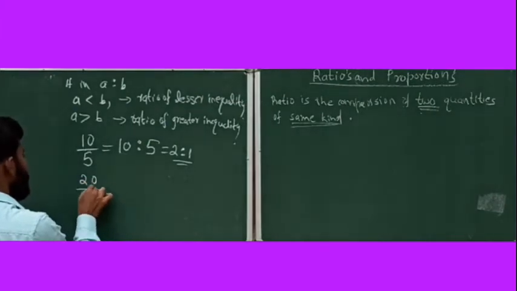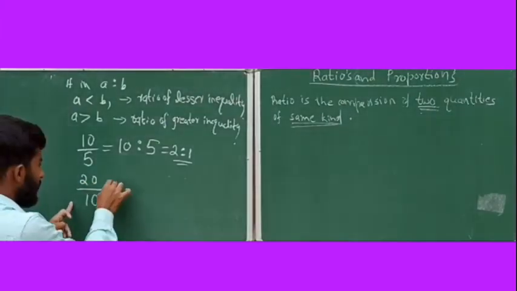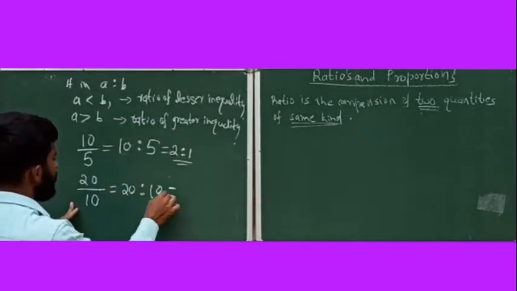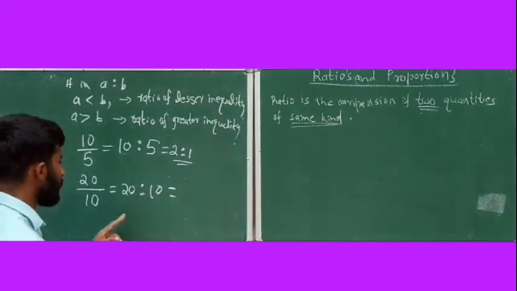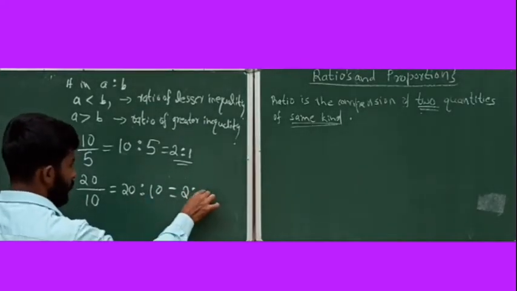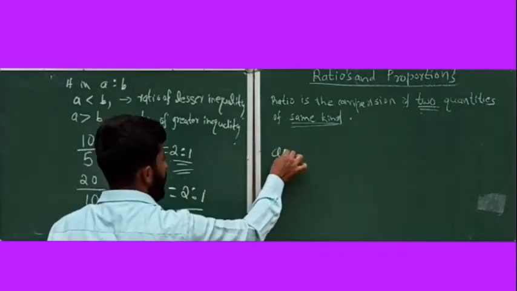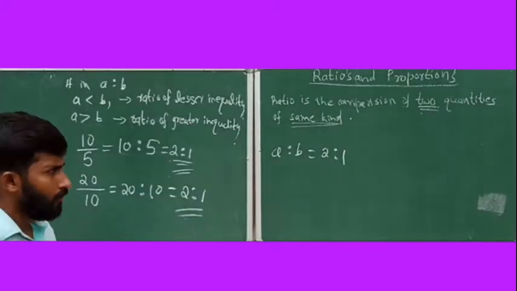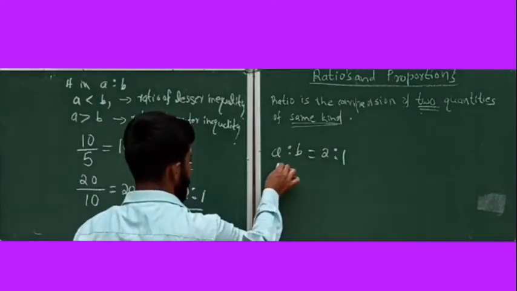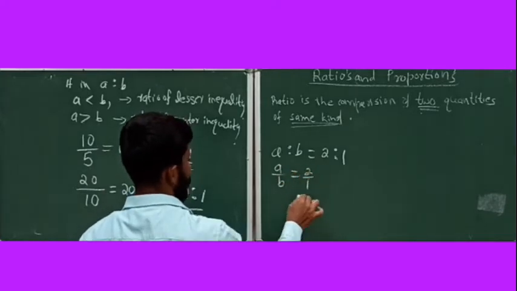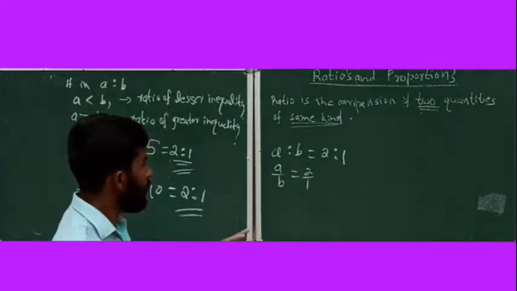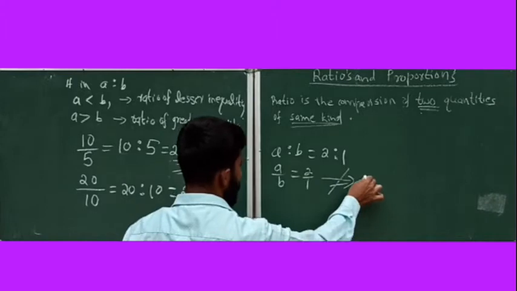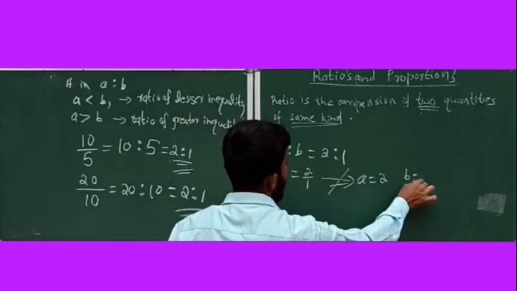Now see, 10 divided by 5, their ratio is 2:1. Suppose you are taking 20 by 10. The ratio between 20 and 10, you can write it as 20 ratio 10. 20 ratio 10 is not in the simplest form, right? You can write it as 2 ratio 1. Now I am taking A ratio B is equal to 2:1. Now observe, A ratio B is equal to 2:1 means A by B is equal to 2 by 1. In ratios, A ratio B is equal to 2:1 does not imply that A is equal to 2 and B is equal to 1.